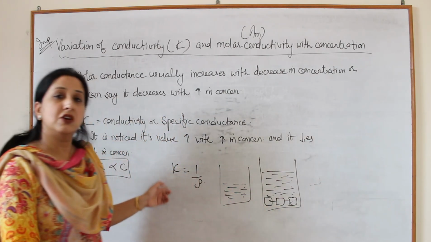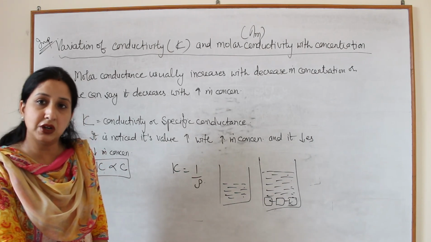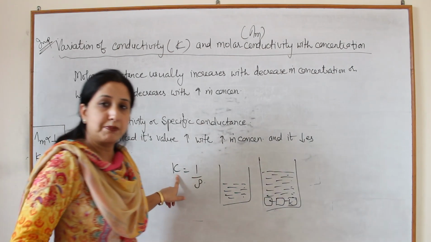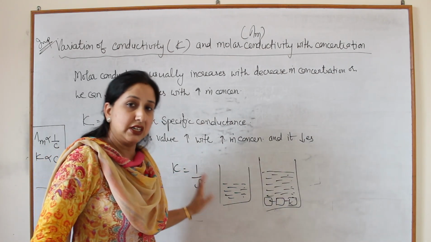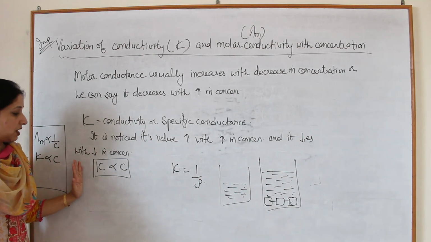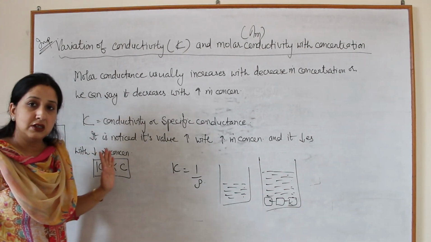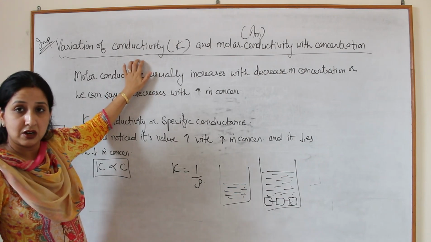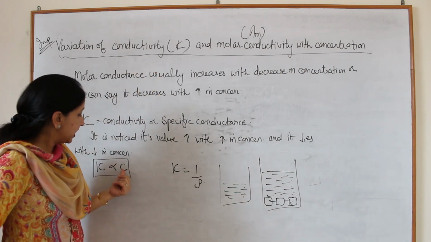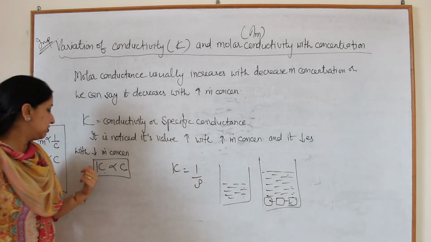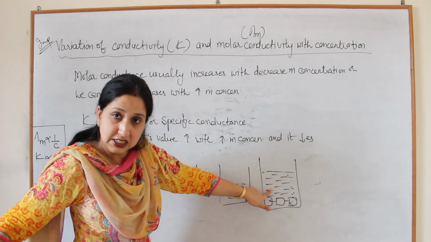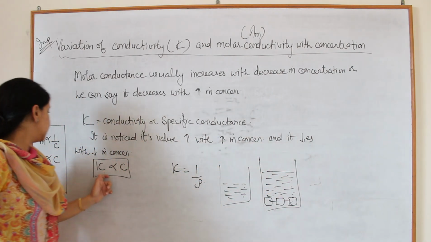So if the number of ions per centimeter cube decreases, definitely the value of kappa will also decrease. So we can say the value of kappa, meaning conductivity or specific conductance, if we increase the concentration, it will increase, and if we decrease the concentration, it will decrease.